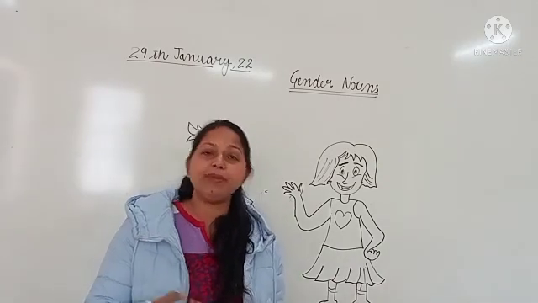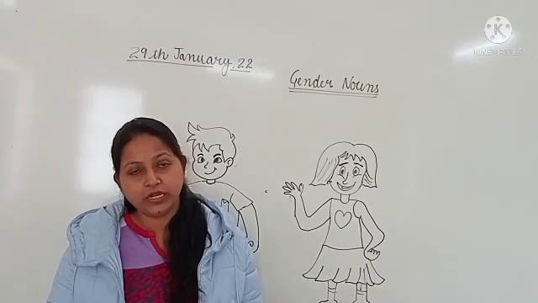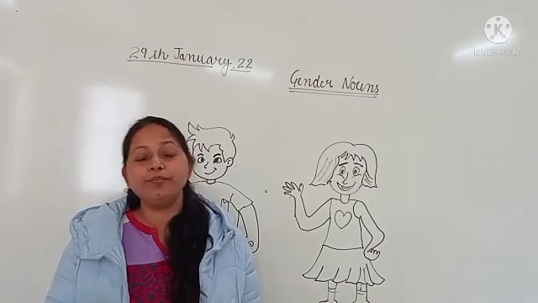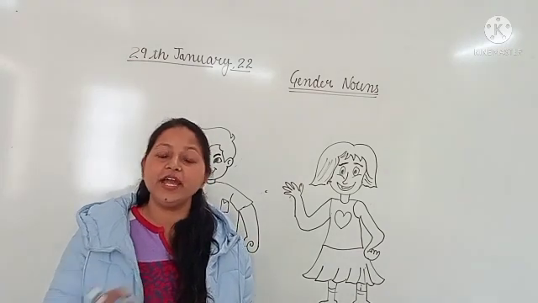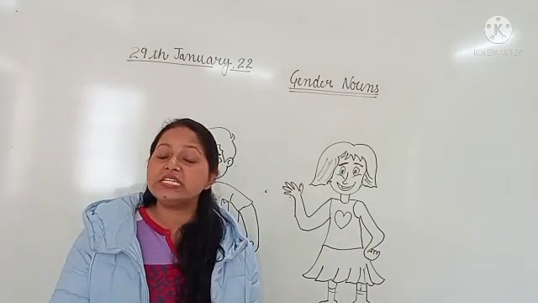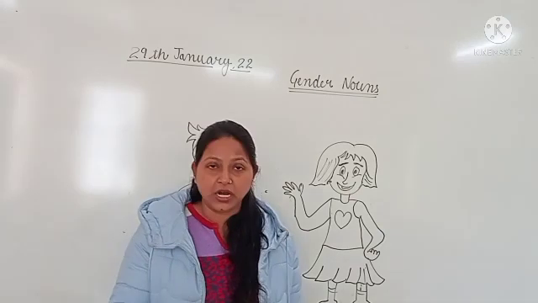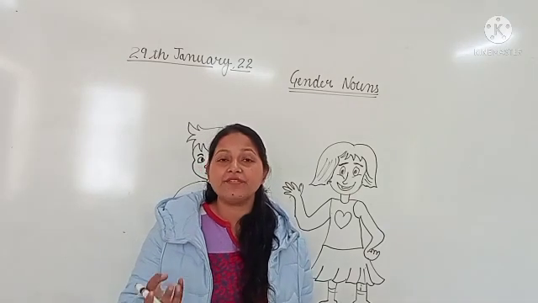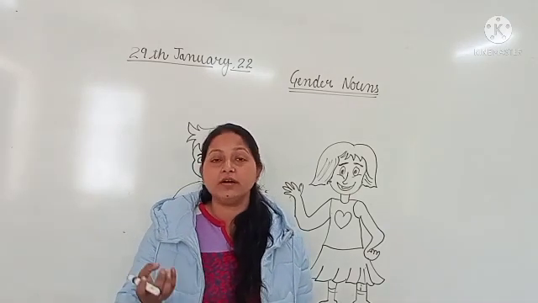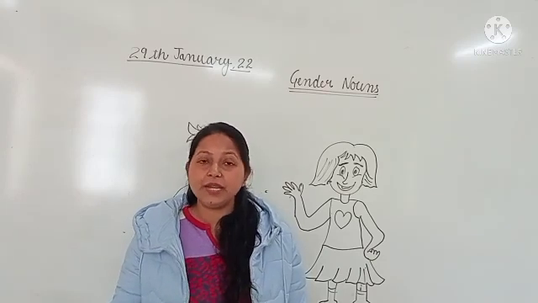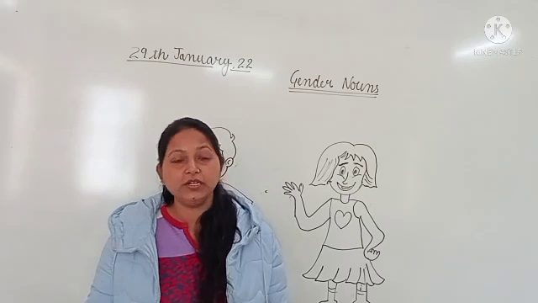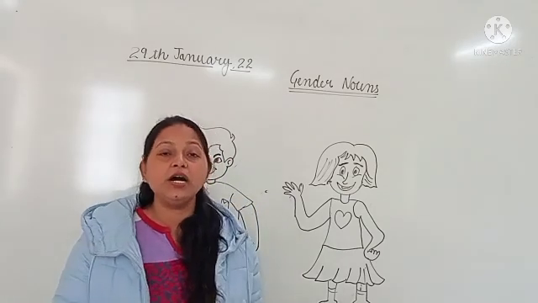A child can be male or female, so we can write child in both columns. We can write child, worker, teacher, baby. A baby can be male or female, so it is called common.